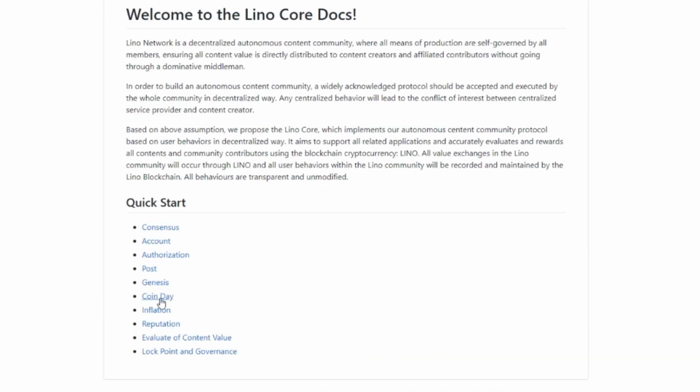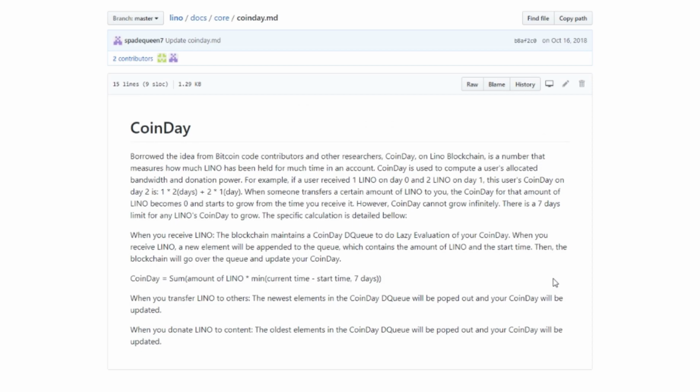Okay, so if we go to coin day here, this is quite important. The coin day is a borrowed idea from the Bitcoin code contributors. Coin day on the Lino blockchain is a number that measures how much Lino has been held for how much time in an account. Coin day is used to compute a user's allocated bandwidth and donation power.